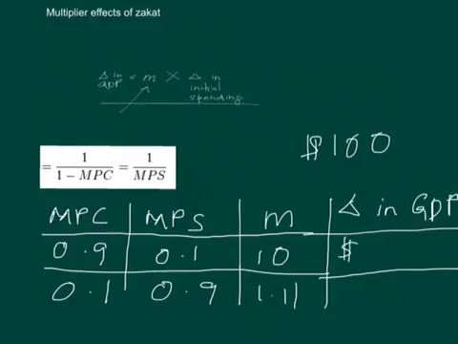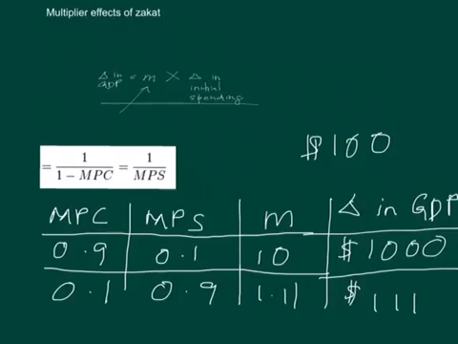In the case of poor people, you give $100, they will spend 90% of that. Therefore, the change in GDP will be 1,000, which is 100 times 10. While for the rich people, if you give 100 ringgit, they may spend just 0.1 of that. Therefore, the multiplier coming from this is only 111.